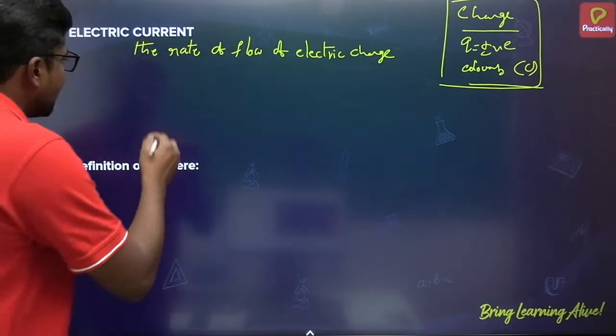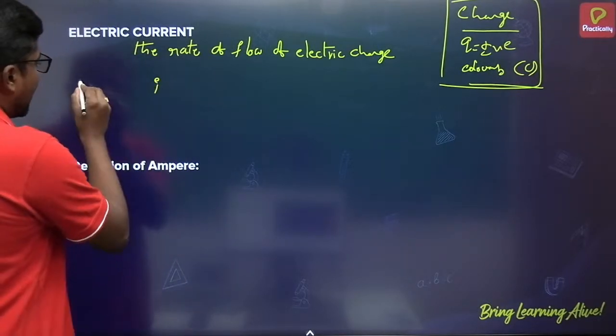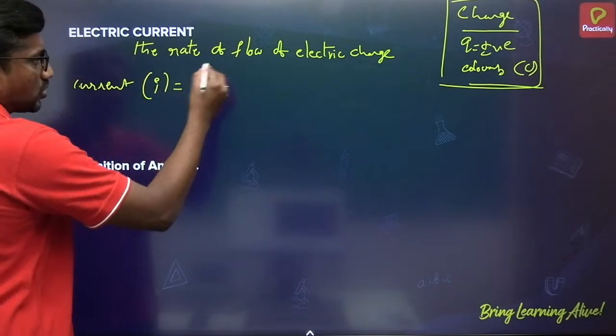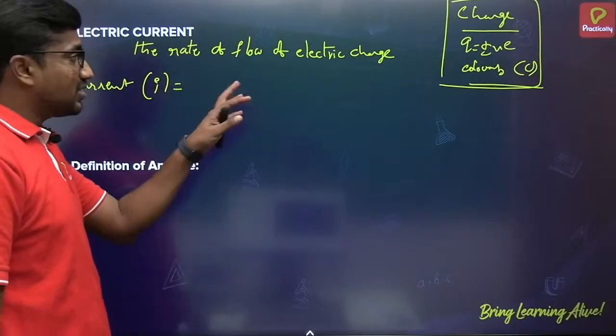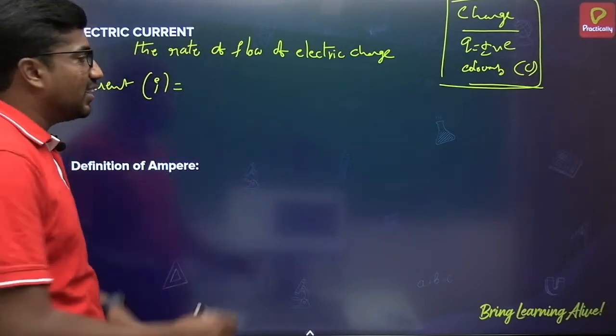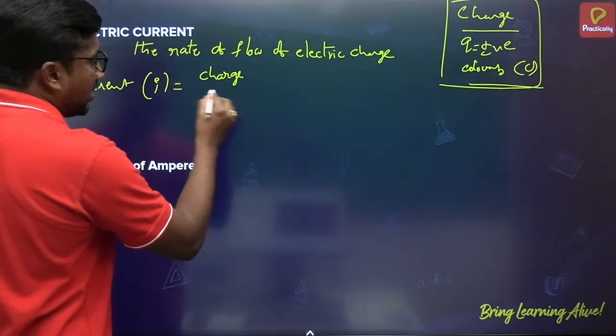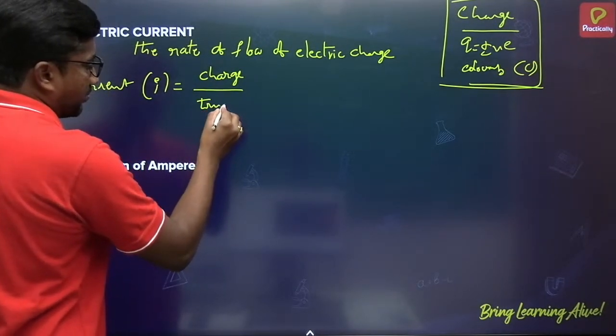We can express it as current I is equals to the rate of flow of electric charge. So the charge varies with respect to time here. So current we can write as current is equals to charge by time.